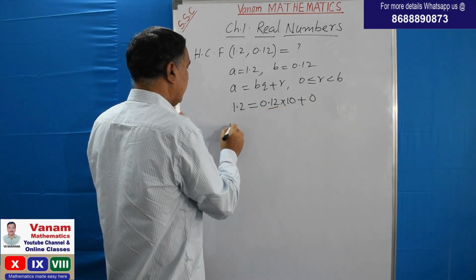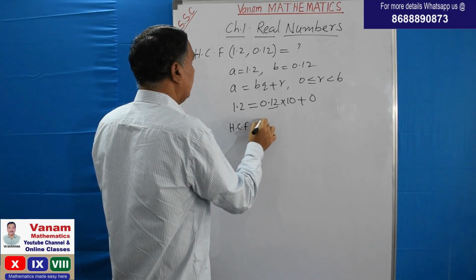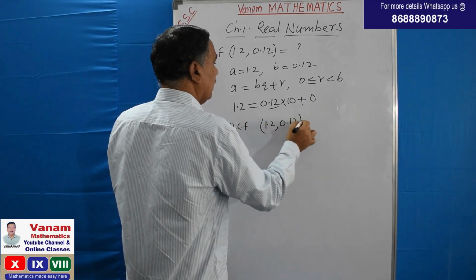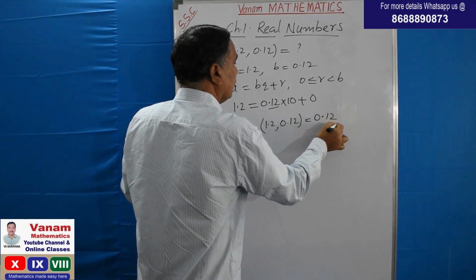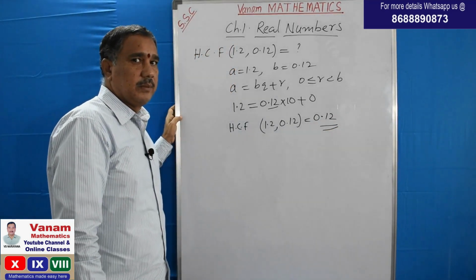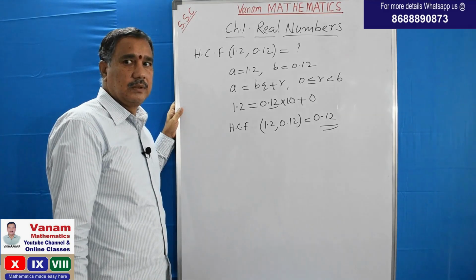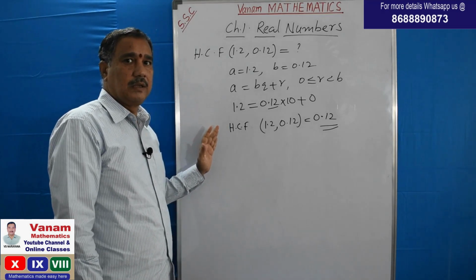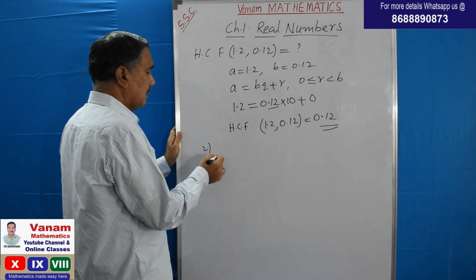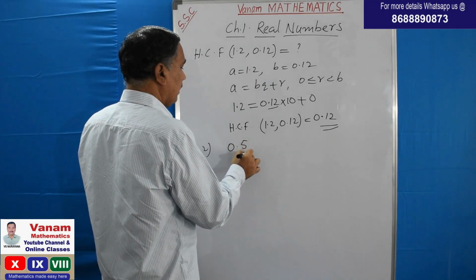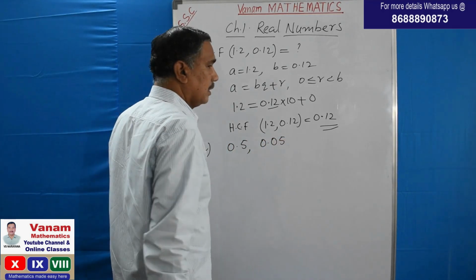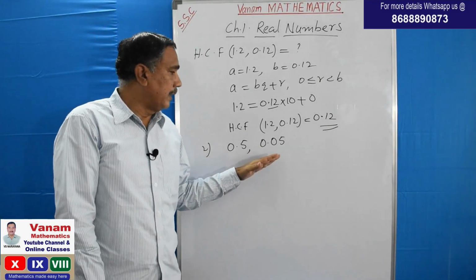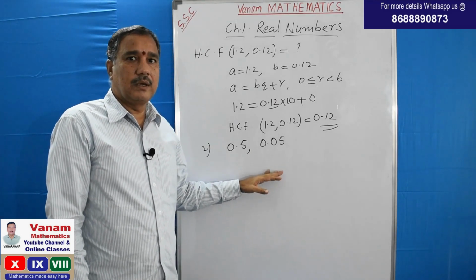So what is the HCF of these two? The HCF of 1.2 and 0.12 is 0.12. But this method is not discussed in our textbook, so there is no need to do it for public examinations, they won't ask. I have given it for your practice. One more question you can practice: 0.5 and 0.05. Find the HCF of these decimals by applying the division lemma, and let me know the answer in the comments.